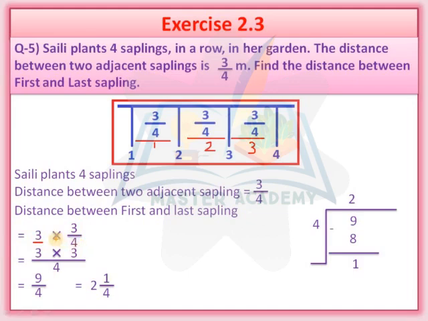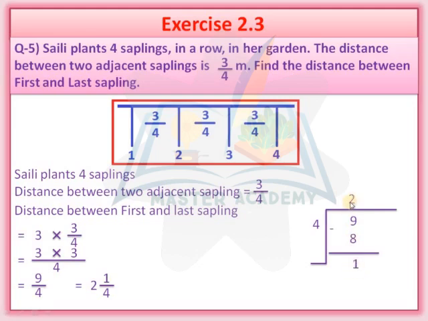So you know very well we multiply all the numerators and all the denominators. So here 3 multiplied by 3 upon 4. 3 times 3 is 9 upon 4. So 9 divided by 4, 4 twos are 8. 9 minus 8 is equal to 1.